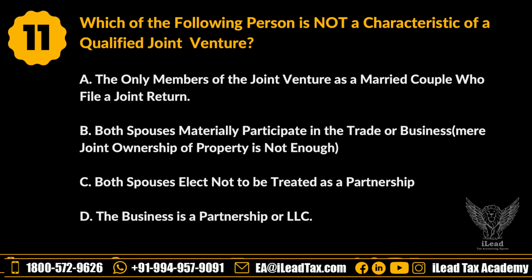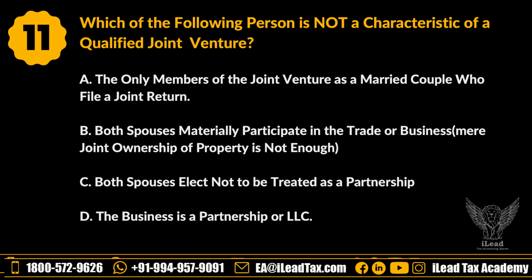So A, this is a characteristic of a qualified joint venture. A qualified joint venture is formed by a married couple who jointly own and operate an unincorporated business and file a joint return. Option B is also a characteristic. Both spouses must actively and materially participate in the business for it to qualify. Passive ownership is not sufficient.